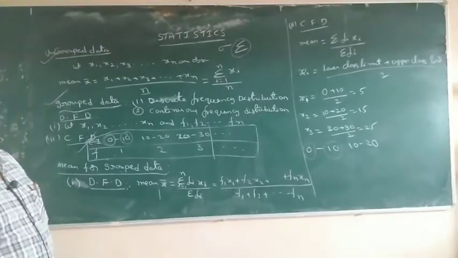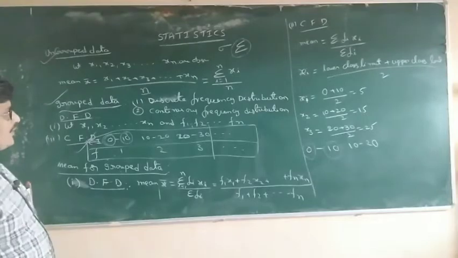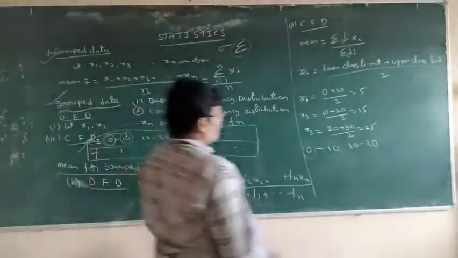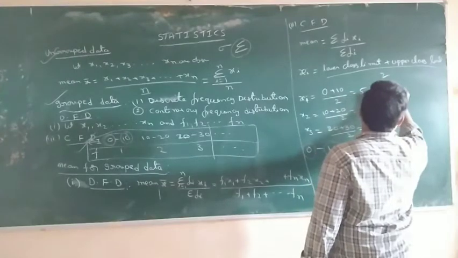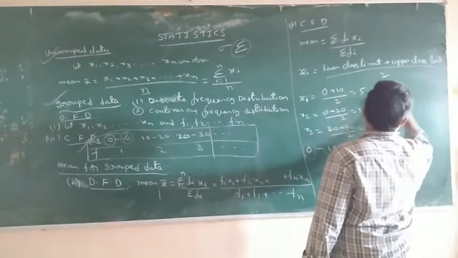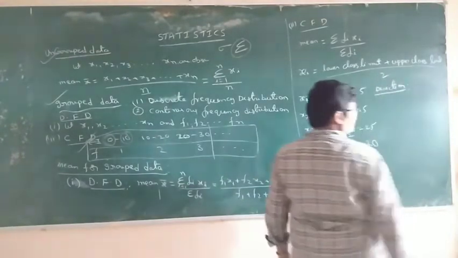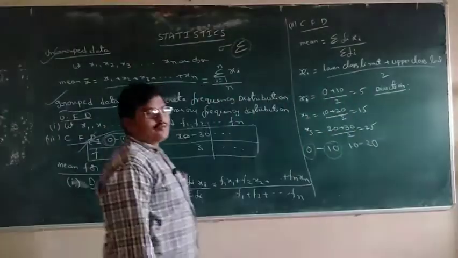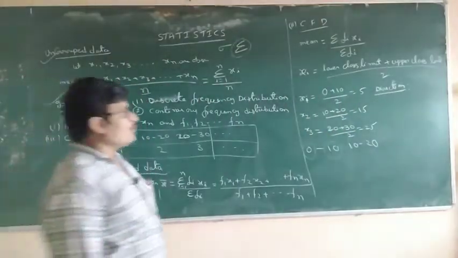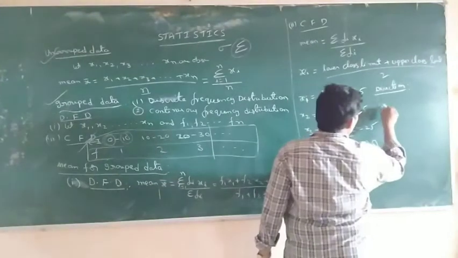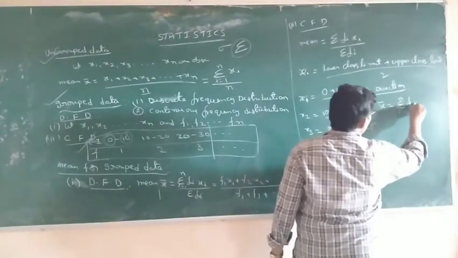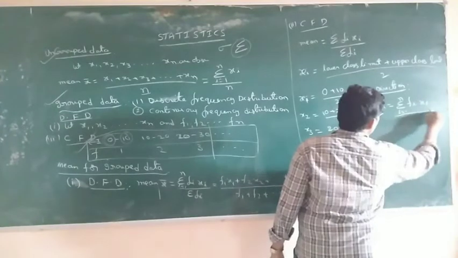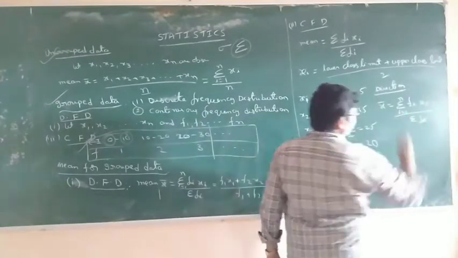Direct method. The direct method is simply a formula: sigma i is equal to 1 to n, fi into xi by sigma fi.